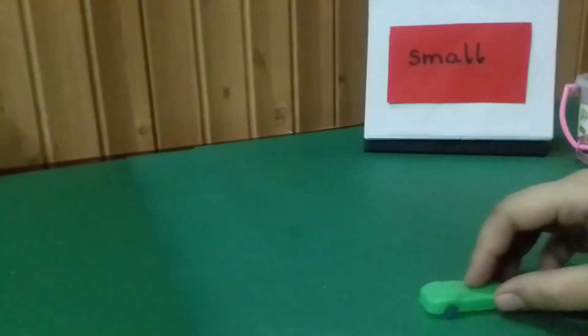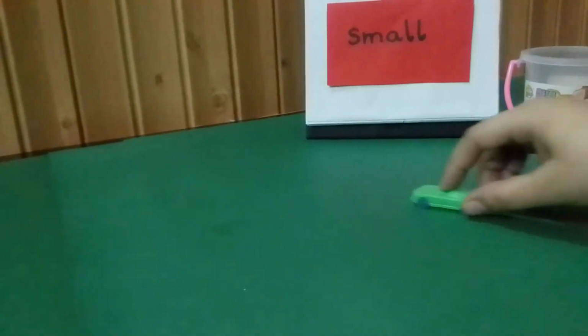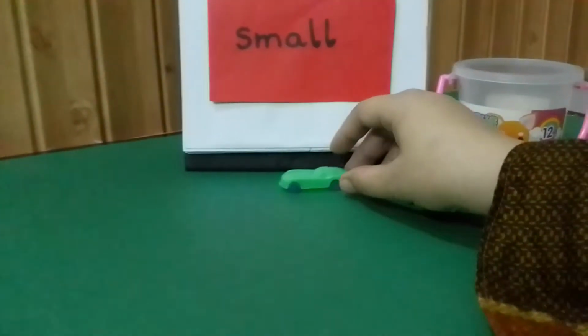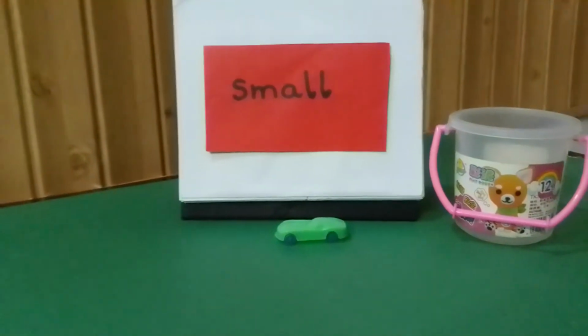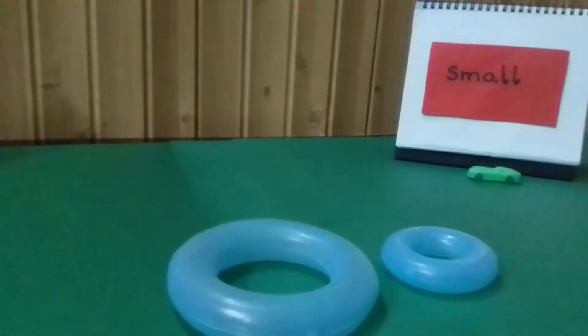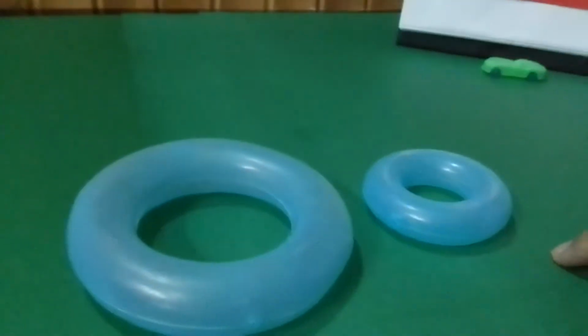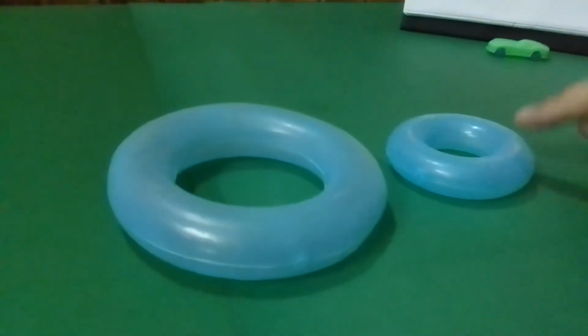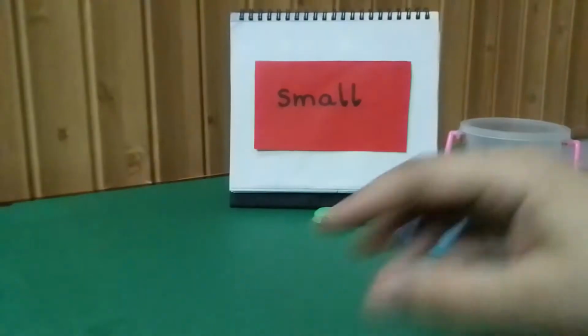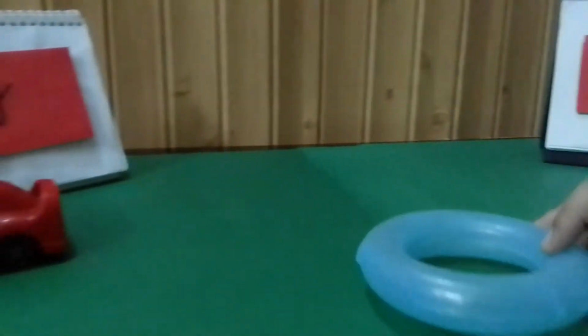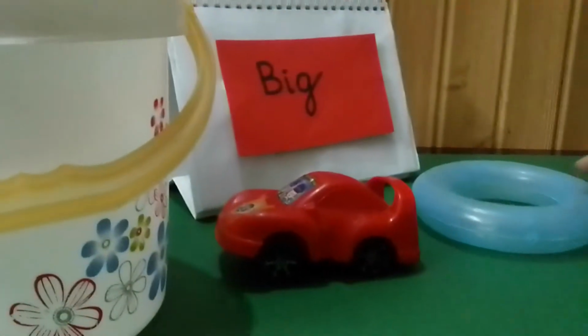And yes, this is a small car. Now see, these are two rings. Is this a small or a big? Yes, this is a small one. This is a small ring and this ring is big. Yes, this is a big ring.